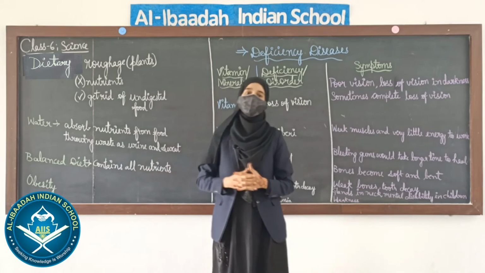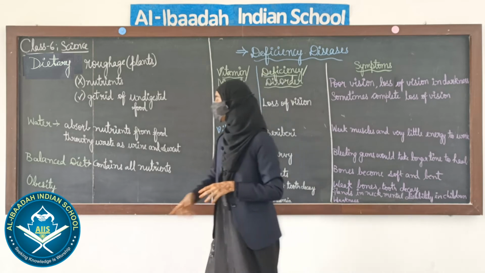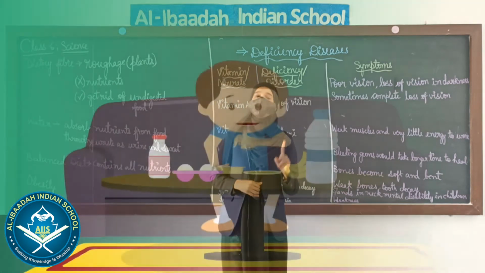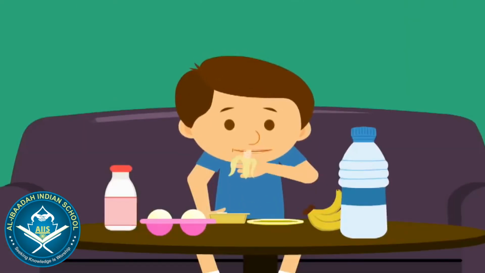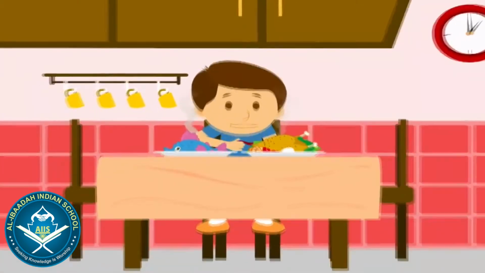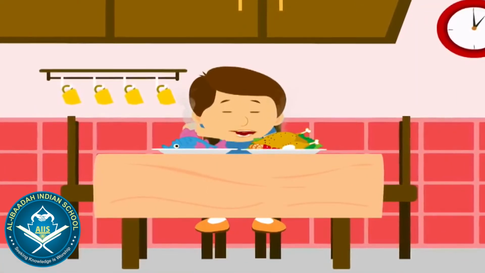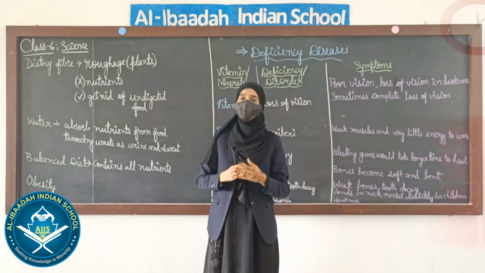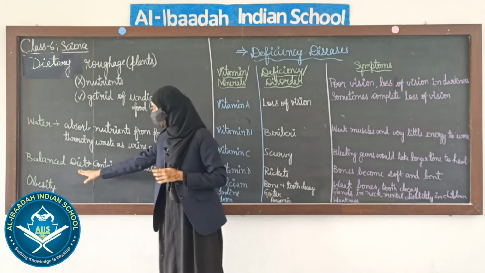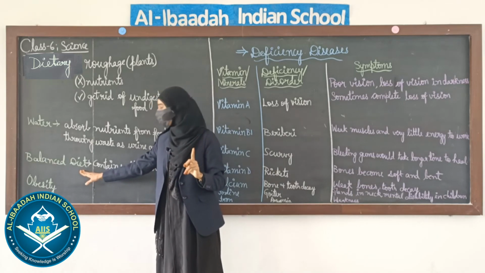Next comes balanced diet. So students, what do you mean by balanced diet? I hope you all are familiar with the word balanced diet. Balanced diet isn't a name of one particular dish. It is the diet which contains all the nutrients, or the different components of nutrients, which are very essential for our body. This is called balanced diet.